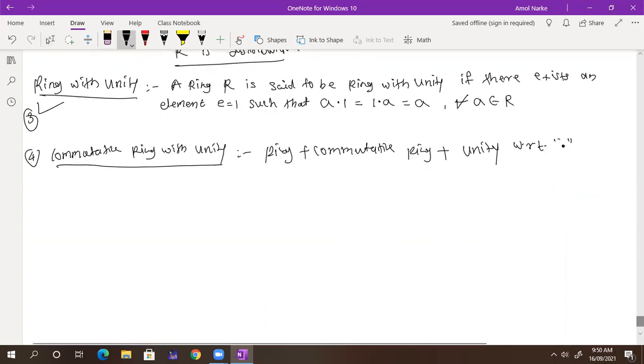So first example. Z is the set of integers. First operation is plus, second operation is dot. Tell me whether it is a ring, commutative ring, or commutative ring with unity.